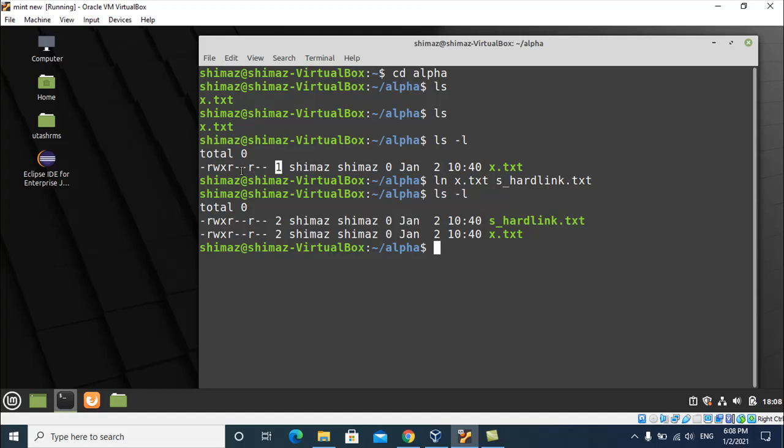Earlier there was only one single link, but now after this particular command is executed, in which we created a link between these two files, when we execute the ls command, it is showing for both the files the link is 2. So two files share the same data.